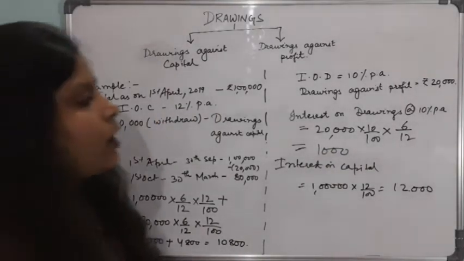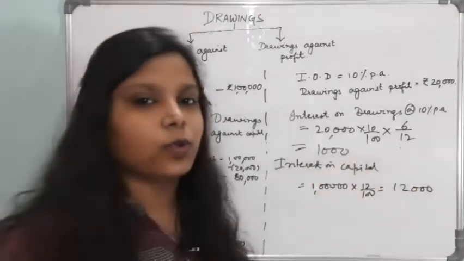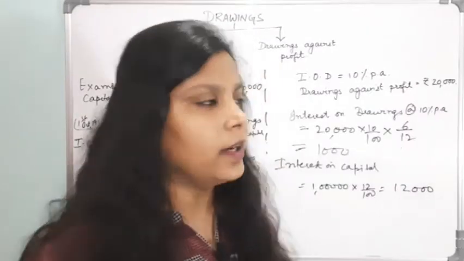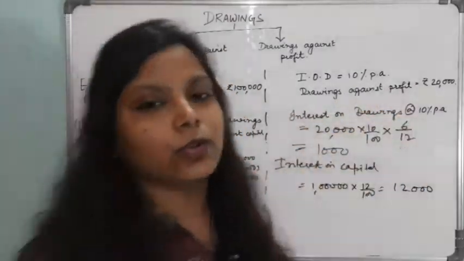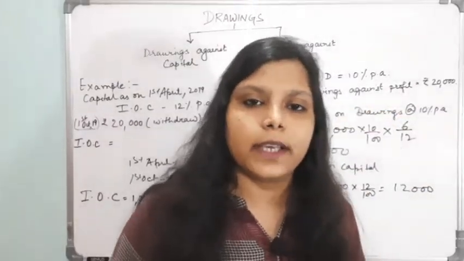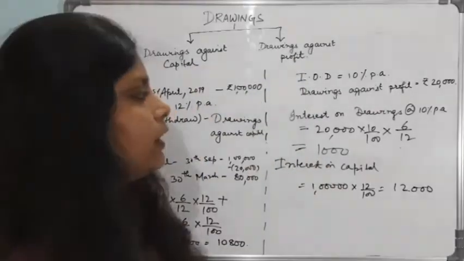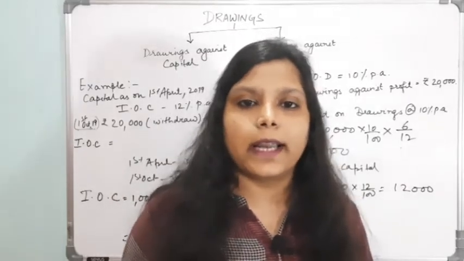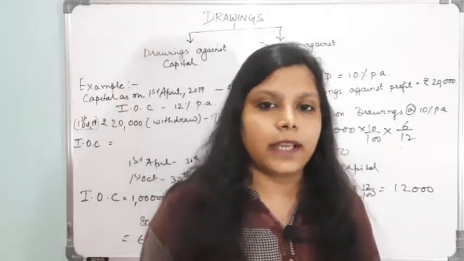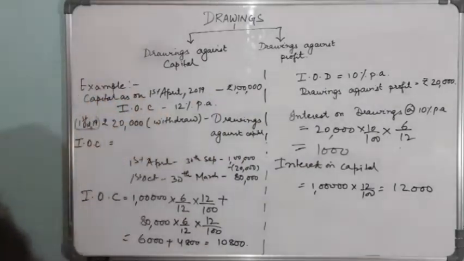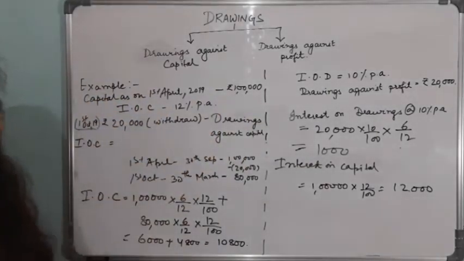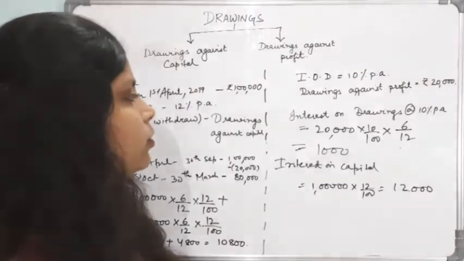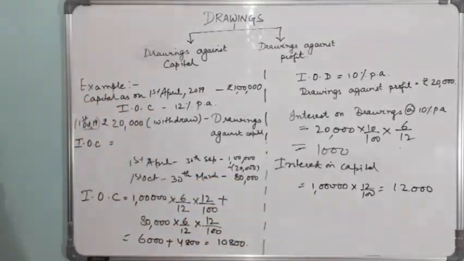Again, how have I written this 6 out of 12? Whenever per annum is given in the question and the date of the drawing against profit is not given, then you have to calculate for the average period, that is, you have to calculate the drawings amount for 6 months. But in the case of drawings against capital, the date is given to you, and it will be calculated for 6 months only.